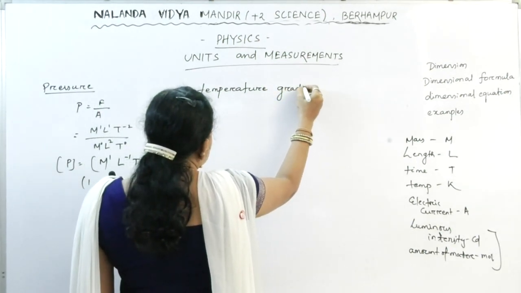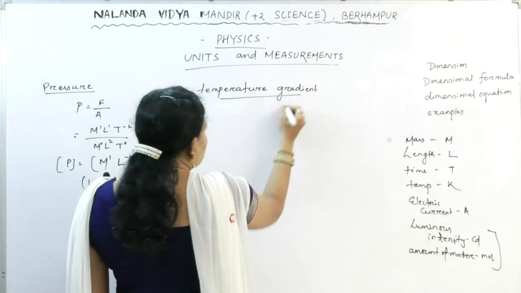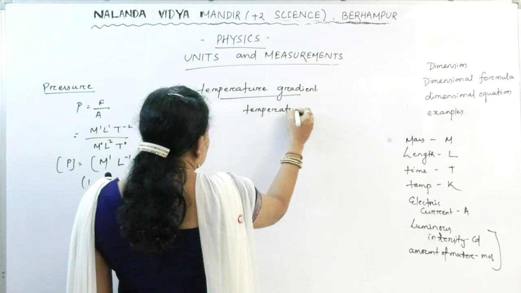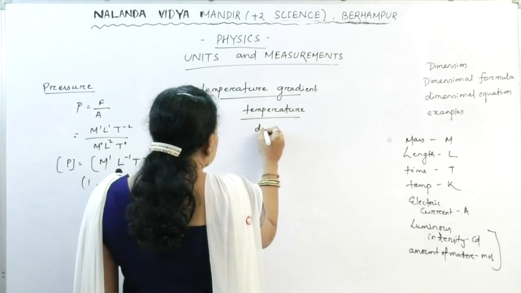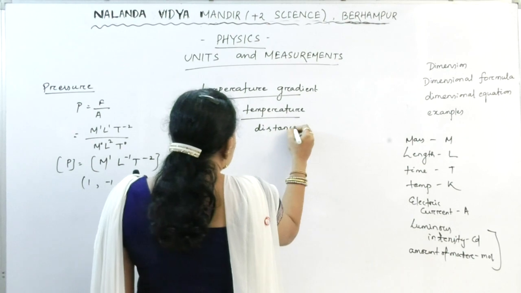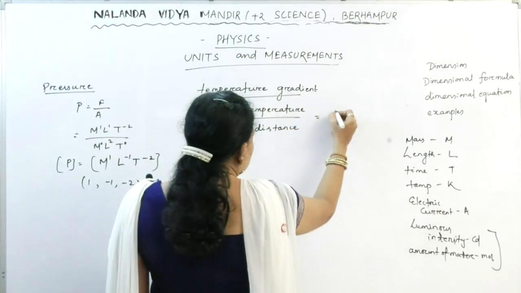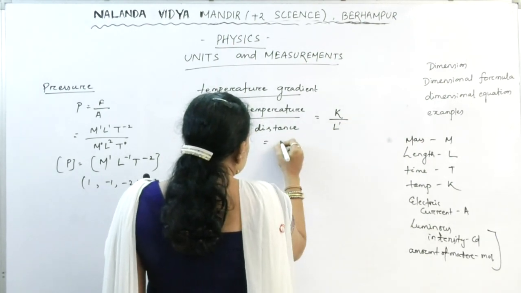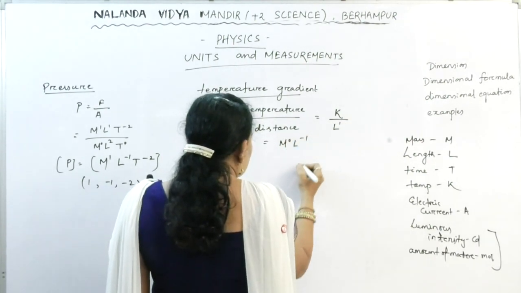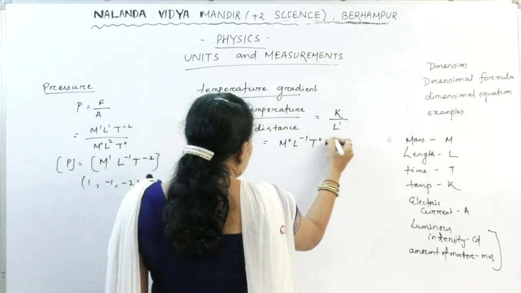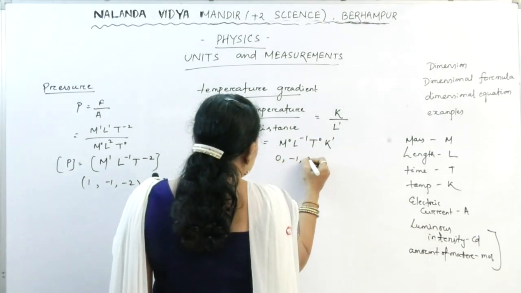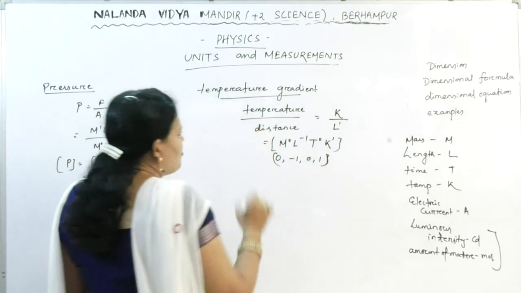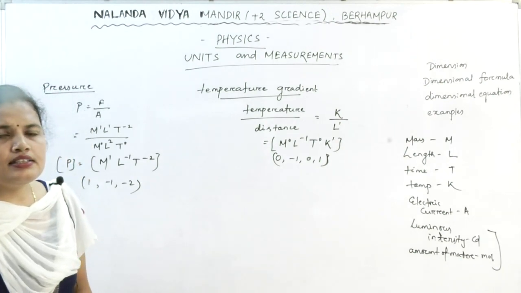Temperature gradient. What is the formula for the temperature gradient? Temperature divided by distance. So the temperature, the symbol is capital K, by L1. So that is M0 L minus 1 T0 K1. So the dimension is 0, minus 1, 0, 1. This is the dimension of the temperature gradient.